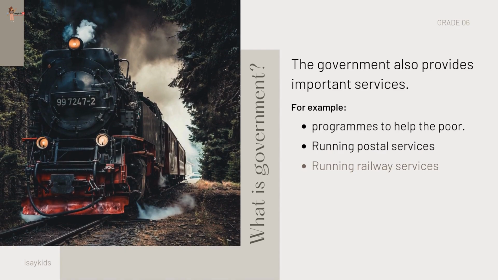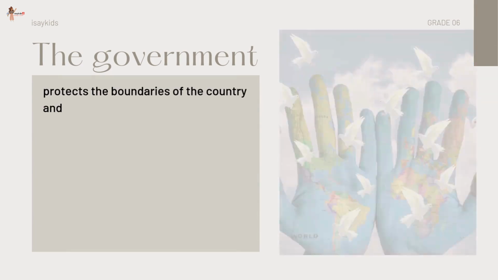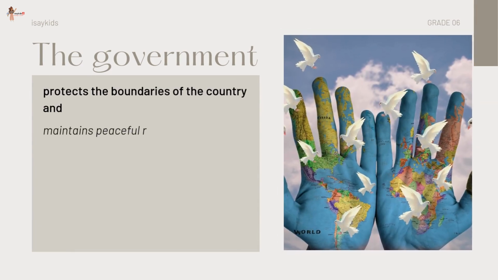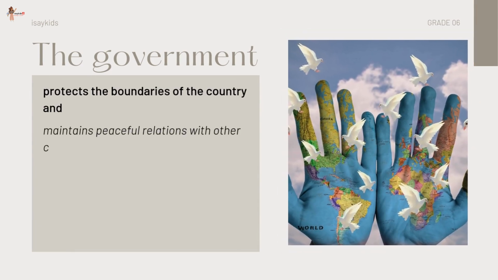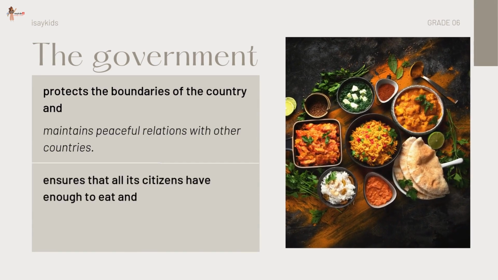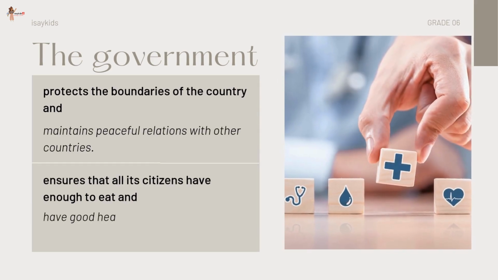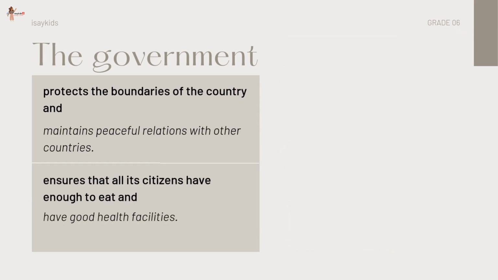The government also has the job of protecting the boundaries of a country and maintaining peaceful relations with other countries. It is responsible for ensuring that all its citizens have enough to eat and have good health facilities.